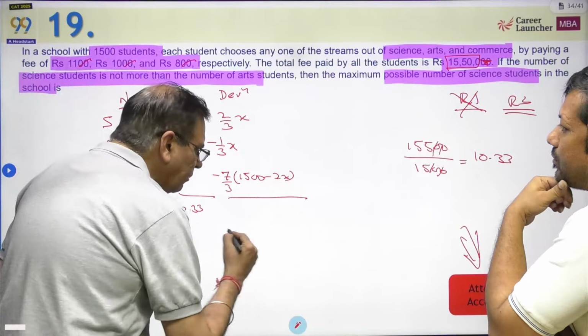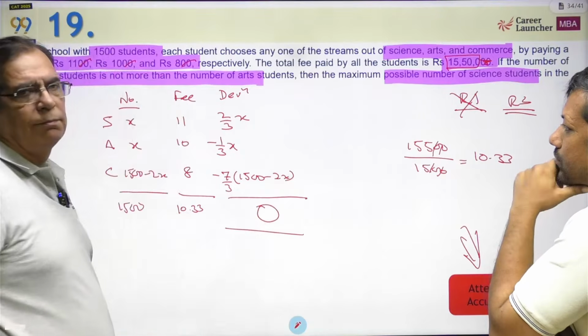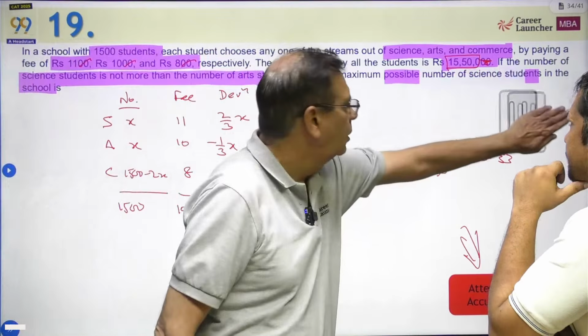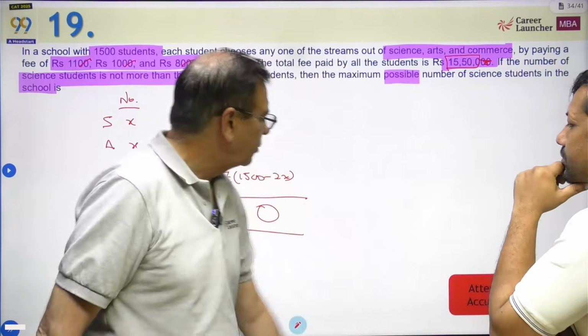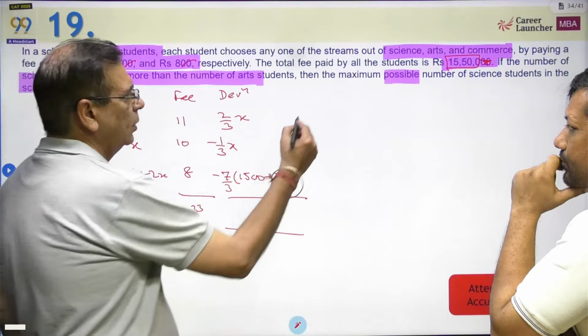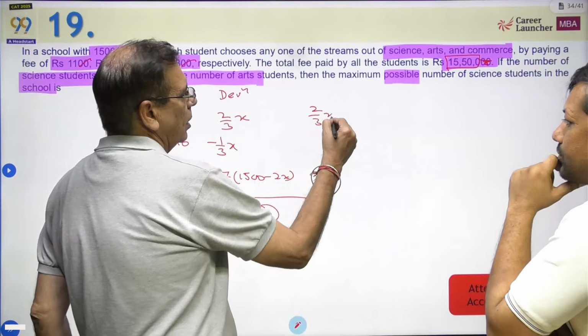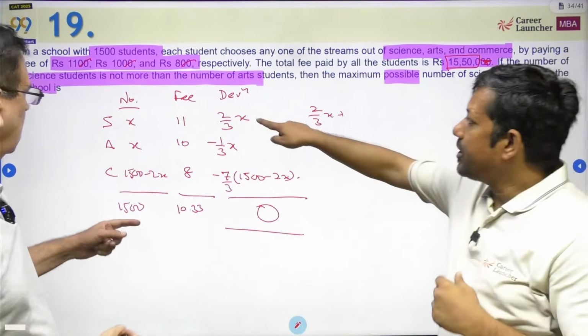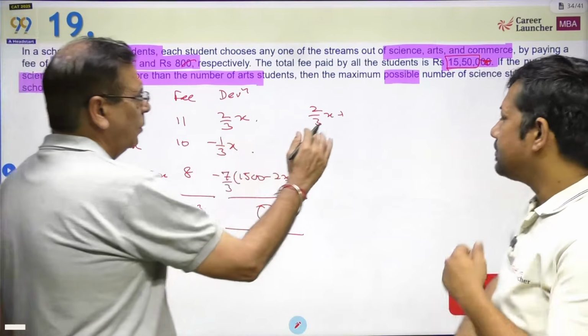The sum of deviation has to be equal to 0. Okay? The sum of deviation has to be equal to 0. That's the basic rule of averages. That sum of deviation from the average should be 0. Average is 10.33. So what do we get? 2 by 3x, minus 1 by 3x. This is 2 by 3x. This is minus 1, let me complete it with 1.